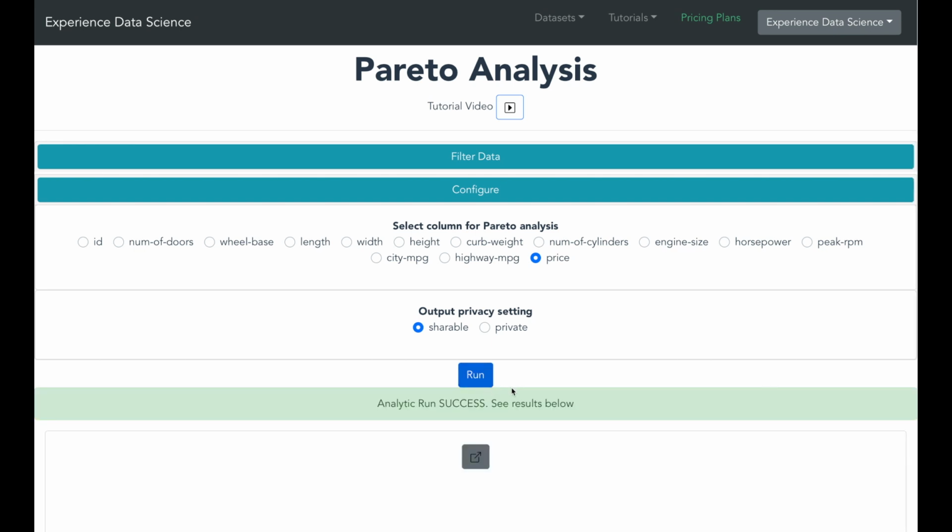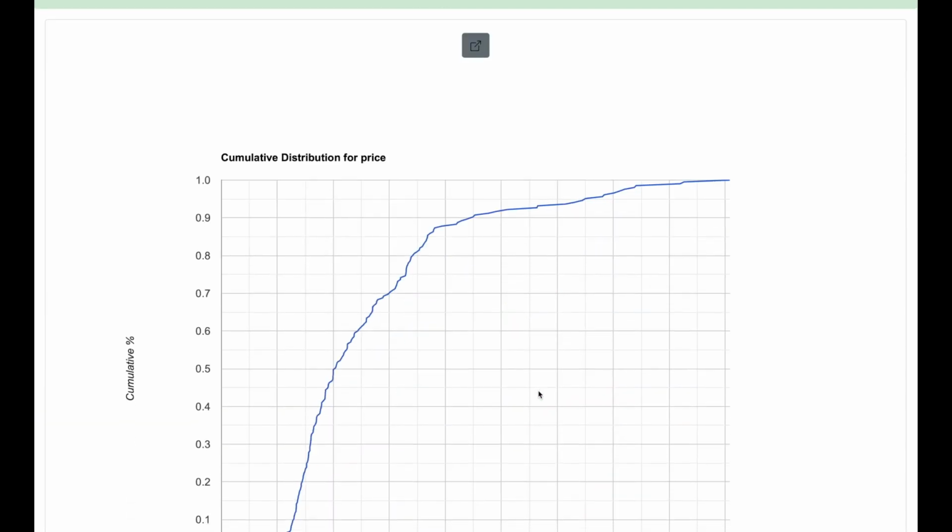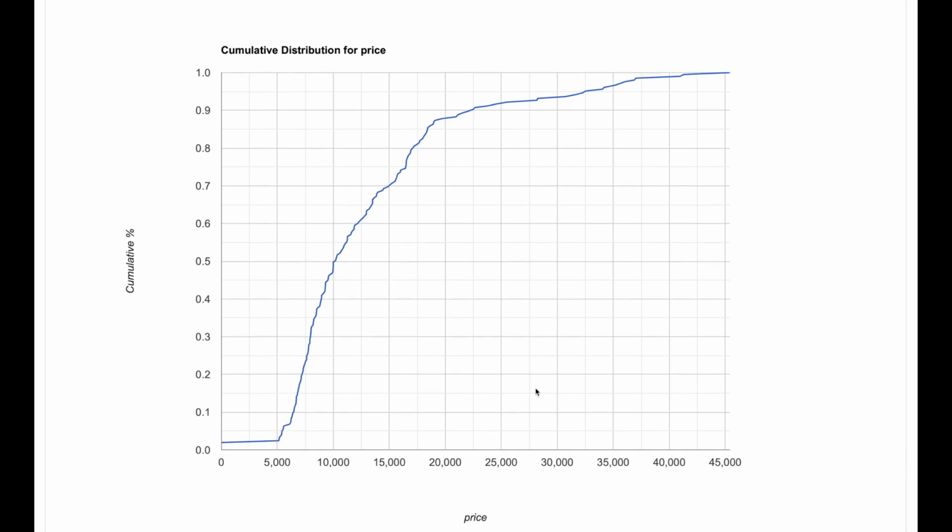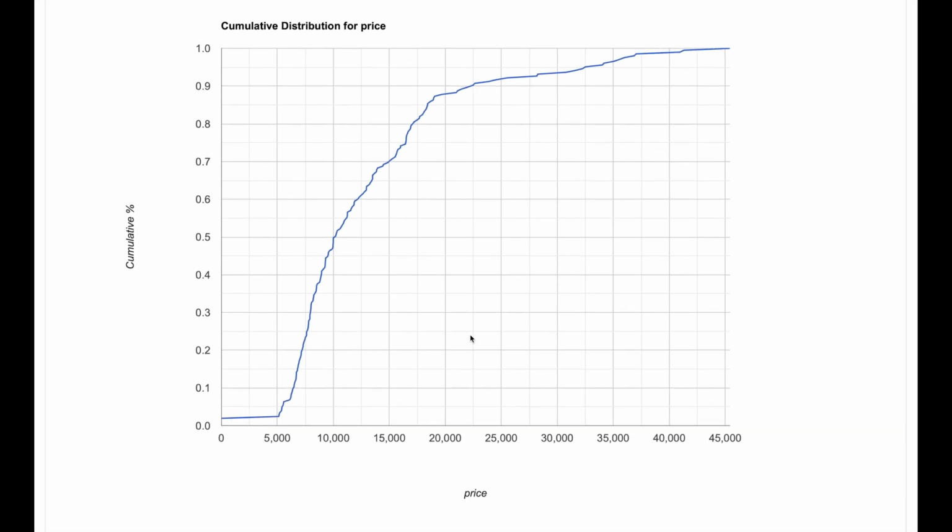So this is a visualization between the cumulative percentage of the cars and the price of the cars. And then you can locate the price point for 80% of the cars, and you will see that 80% of the cars are below 17,000. So this is a very interesting insight, and we obtained it with just a few clicks. So now let's move to the next insight.